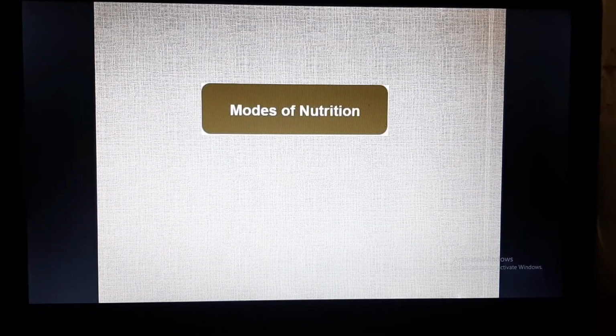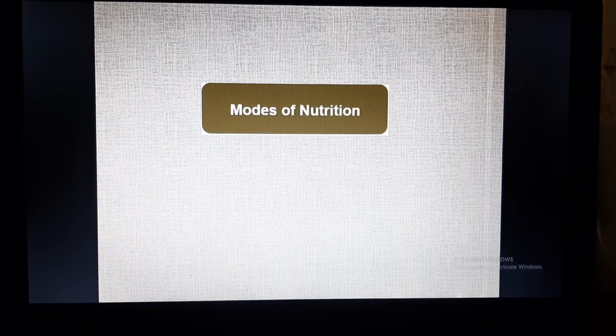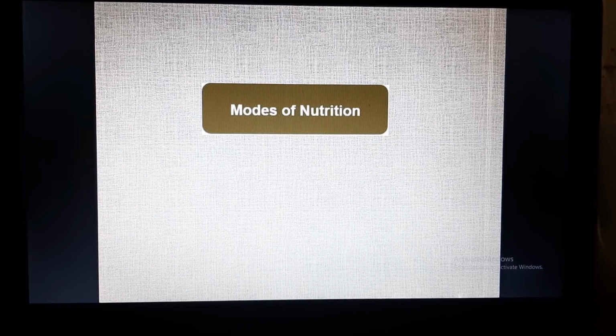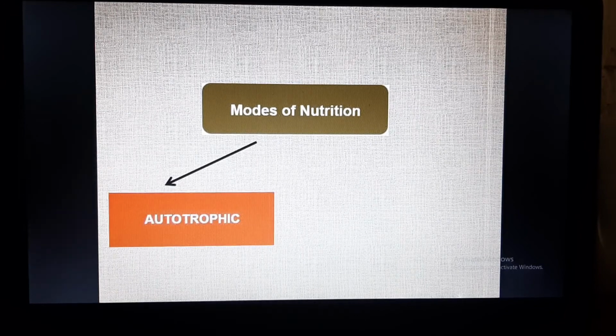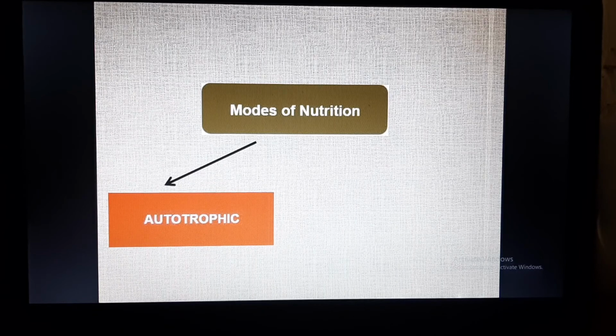Then we have also studied in our previous class the modes of nutrition, that means how an organism takes food. It is divided into the autotrophic mode of nutrition, in which the organism prepares its own food.